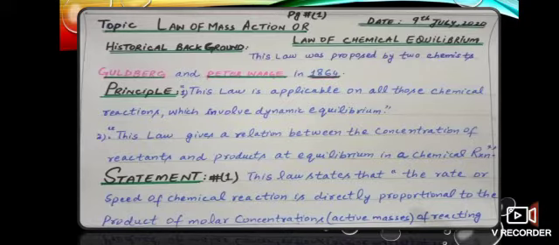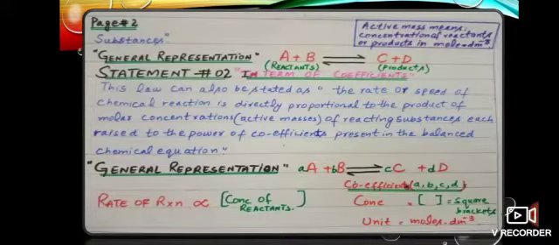Now the question arises, what is active mass? Active mass means the concentration of reactants or products in moles per dm cube, or we can say in simple words that active mass is the mass of a substance that is actually reacting in a chemical reaction. Now the law of mass action can be generally represented as A plus B gives C plus D. A and B are the reactants and C and D are the products.